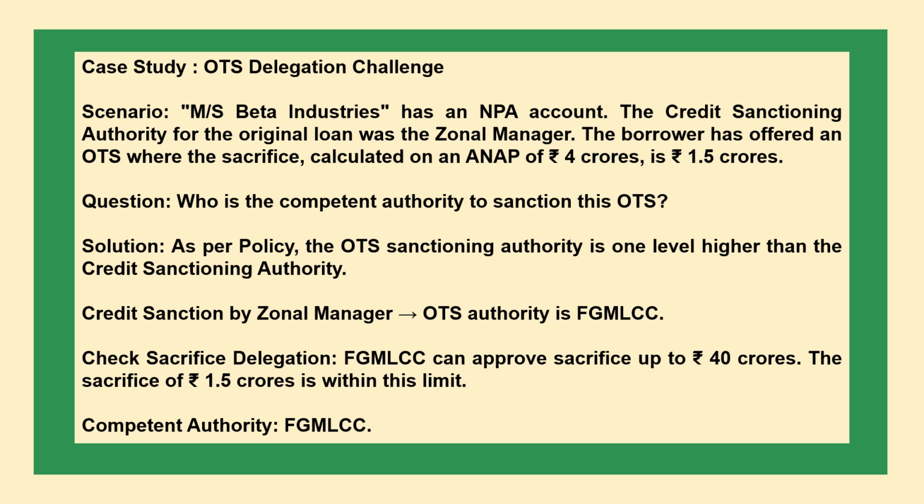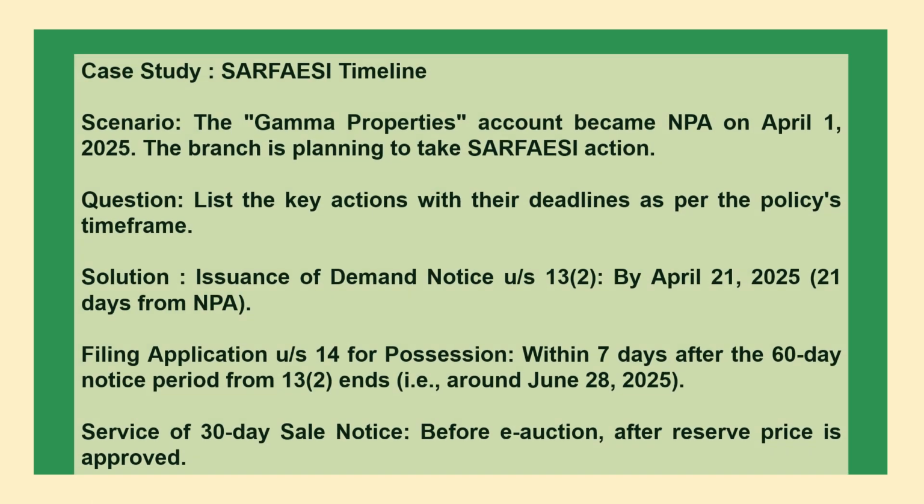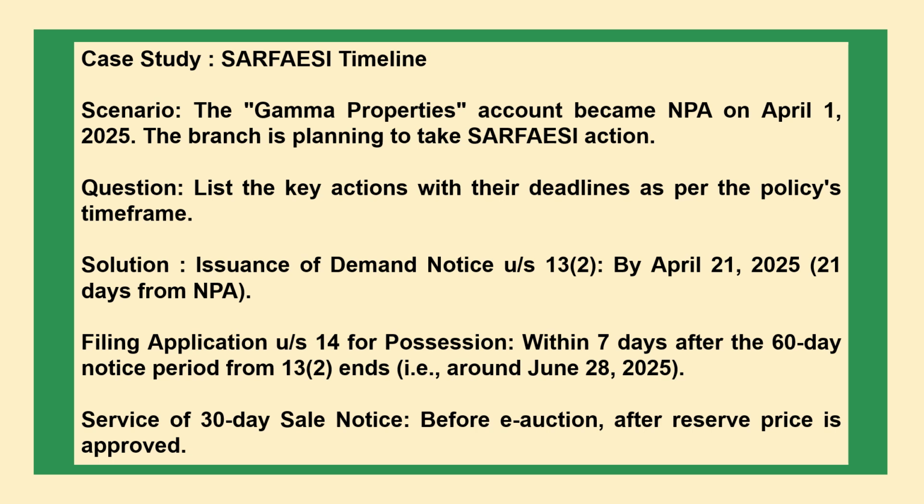Solution: as per policy, the OTS sanctioning authority is one level higher than the credit sanctioning authority. Credit sanction by zonal manager, so OTS authority is FGM-LCC. Check sacrifice allegation: FGM-LCC can approve sacrifice up to rupees 40 crores. The sacrifice of rupees 1.5 crores is within this limit. Competent authority: FGM-LCC.